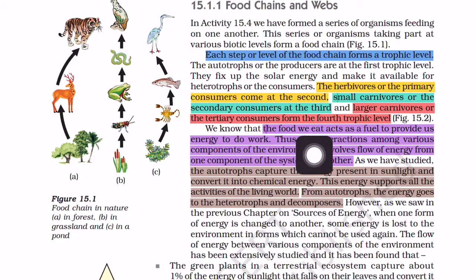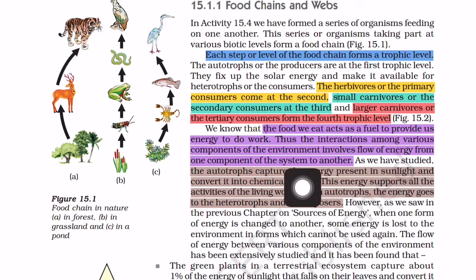We know that the food we eat acts as a fuel to provide us energy to do work. So we get energy for doing any work from the food that we eat. Thus, the interactions among various components of the environment involve flow of energy from one component of the system to another. Why do we interact with one another? Because of the flow of energy. That means we are taking energy by taking food, as other animals or plants.